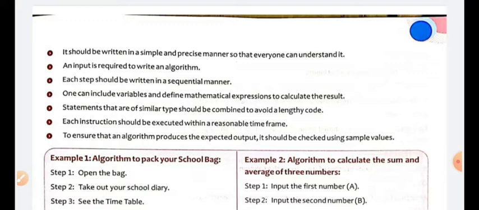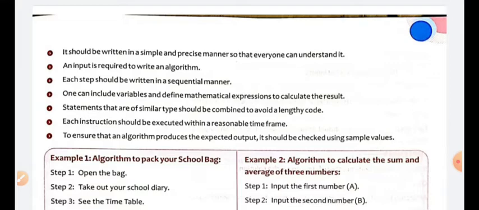If the answer is not quite understandable to the teacher or the people who are checking it, it is not up to the mark, or you can say appropriate. So as I told you, if you want to make it clear to everyone, then it has to be in a simple and precise manner. An input is required to write an algorithm.